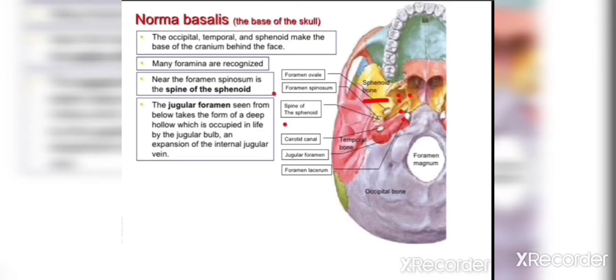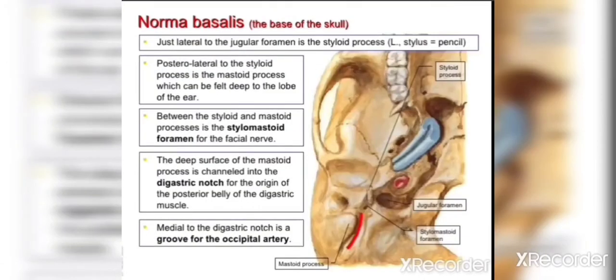This is spine of sphenoid, and just close to it we have this foramen spinosum, and just behind the spine of sphenoid we find the jugular foramina. So jugular foramina is occupied by the jugular bulb of the internal jugular vein. So remember the structures which are passing through each foramina.